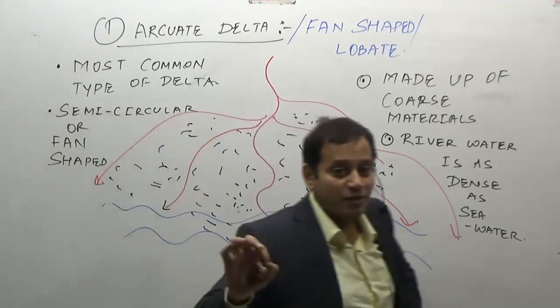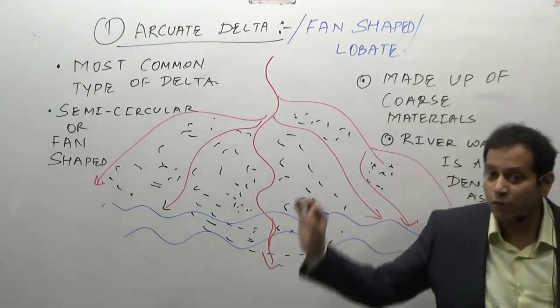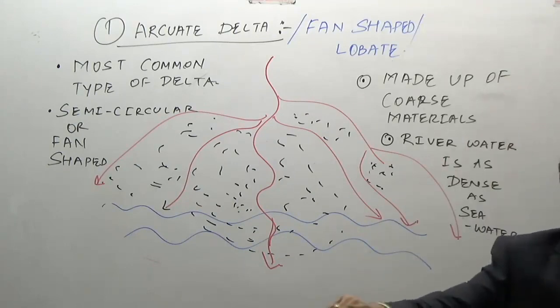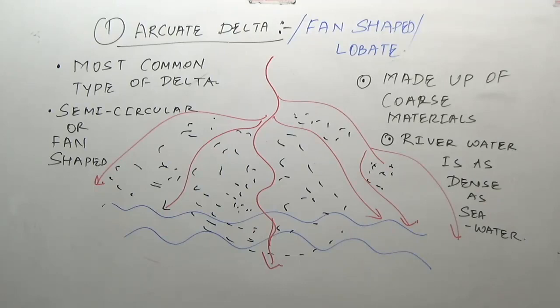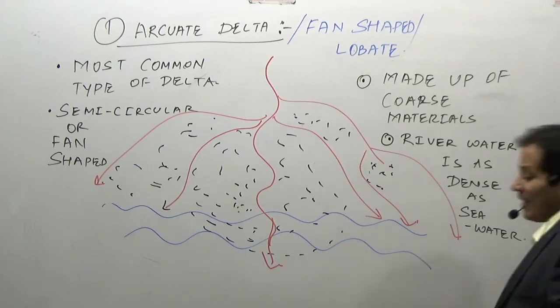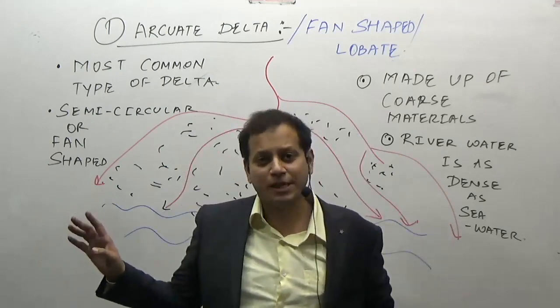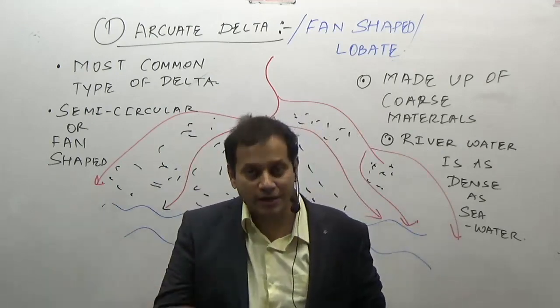It is semicircular or fan-shaped, made up of coarse materials, when the river water is as dense as sea water. Repeating, as dense as sea water is a fan-shaped delta. How to remember? Fan is when the river water is of equal density as the sea water. Past year question, mark it as an important one. Now, what are the examples? There are numerous examples of a fan-shaped delta, but you remember some of the important examples.